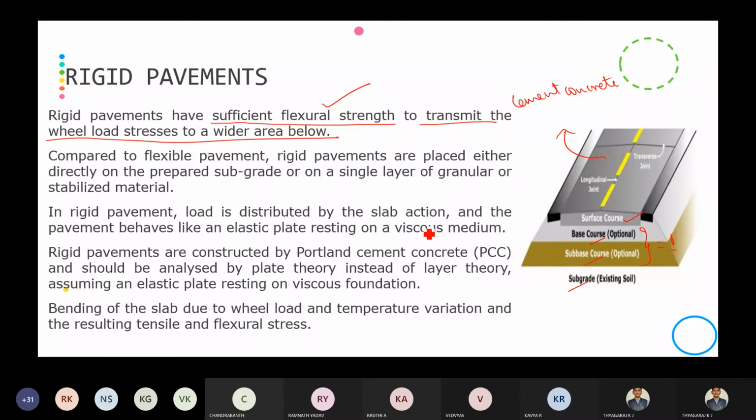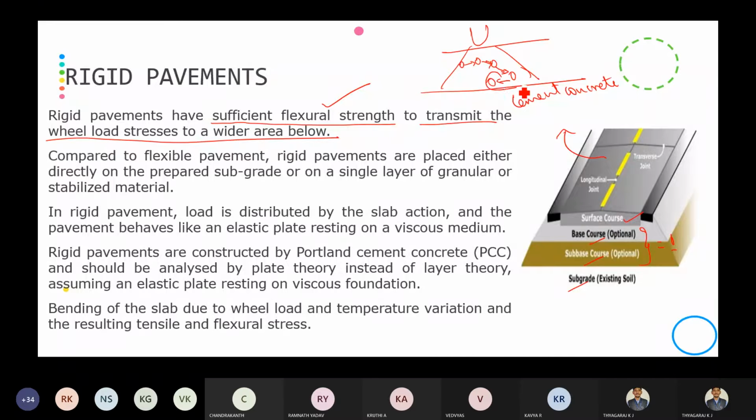But with the flexible pavement, when you apply the wheel load stresses, the stress transfer will be in a truncated cone, a frustum of cone, through grain to grain contact. But in the cement concrete pavement, the stress transfer will be over a larger area.